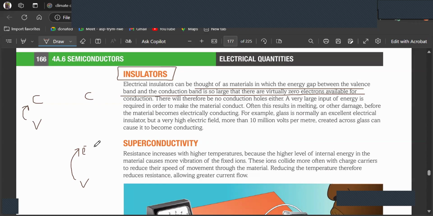You can't, because there's such a large distance between the valence band and the conduction band that no electron can even reach the conduction band, which means there will be no conduction holes either. And a very large input of energy is required to make the material conduct.